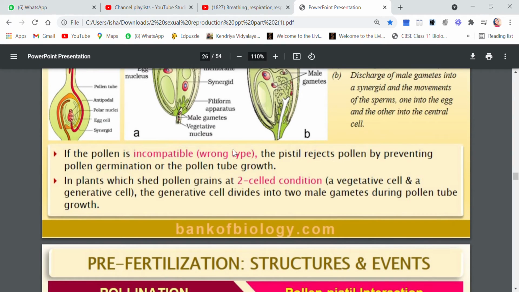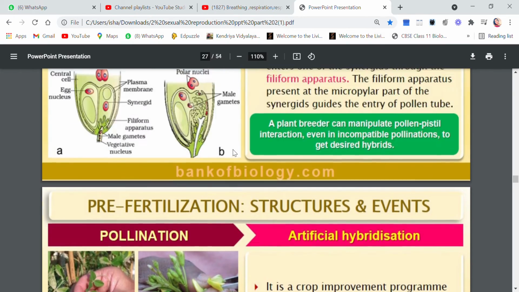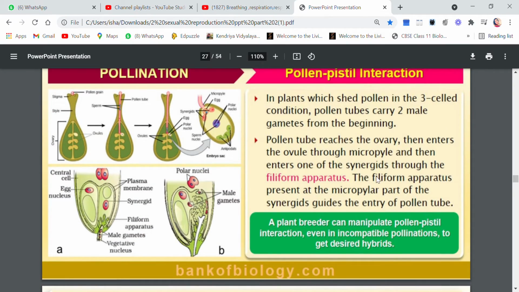It enters through the micropylar end and it enters one of the synergids. We have seen there are two synergids. It will enter one of the synergids through the filiform apparatus.